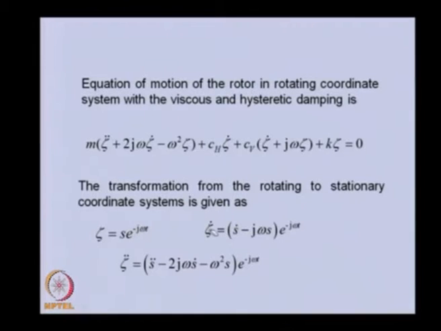If we take the derivative of this, we get this, and the second derivative will give this. If we substitute this in the equation of motion, we get back the equation of motion in the stationary coordinate system like this. You can see this is the additional term which comes because of the hysteretic damping. The other terms were there in the equation of motion.